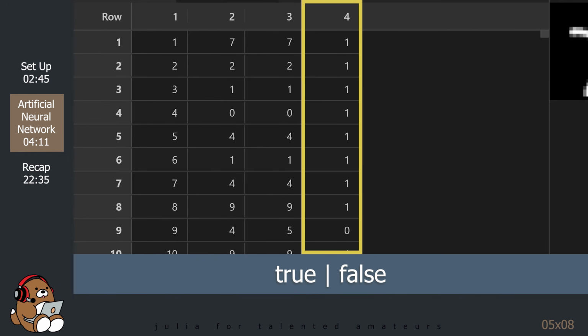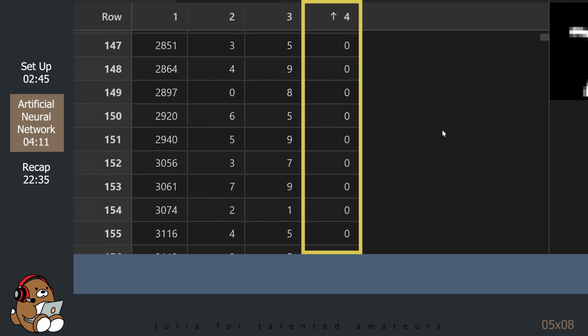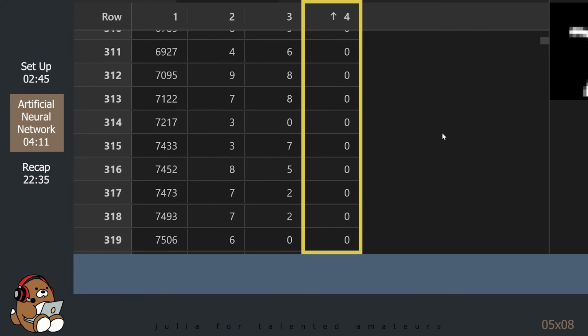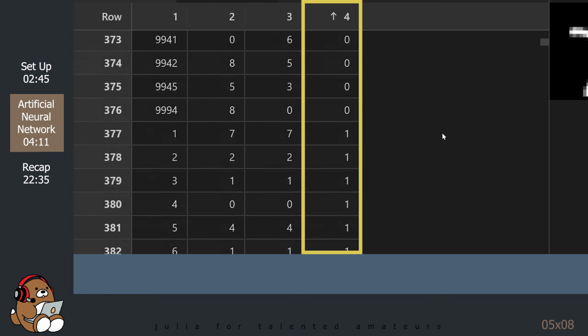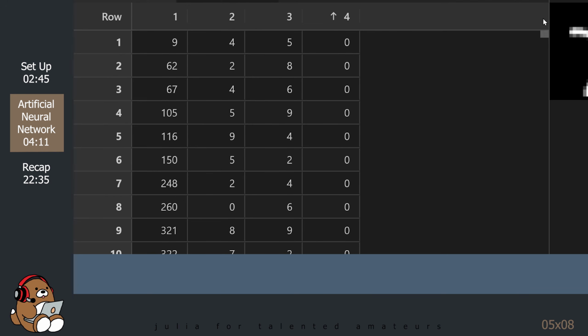The fourth column contains 1 for true if the predicted label has been classified correctly, and a 0 for false if the predicted label has been misclassified. If you sort on column 4, you can see all of the misclassifications. So there are 376 misclassifications, which sounds like a lot, but remember, there are 10,000 test samples.